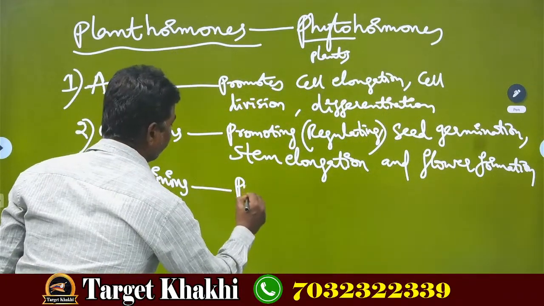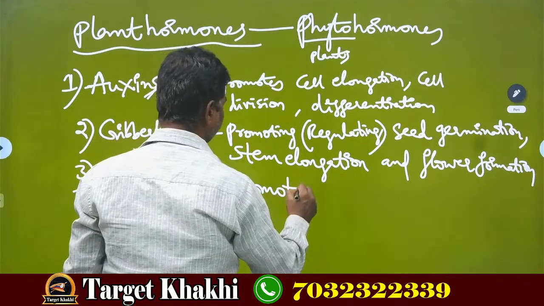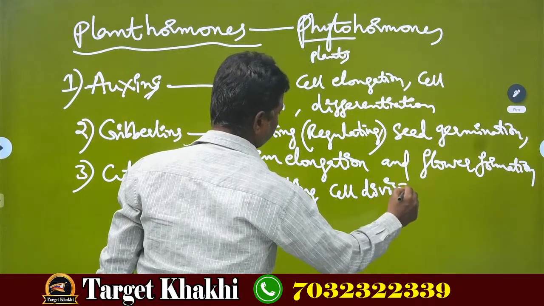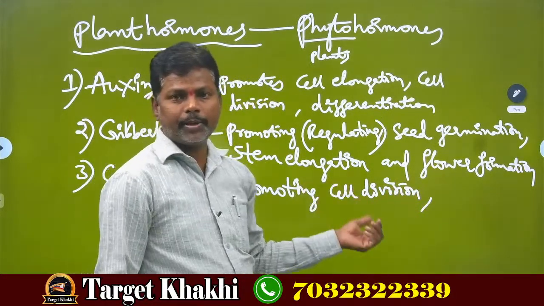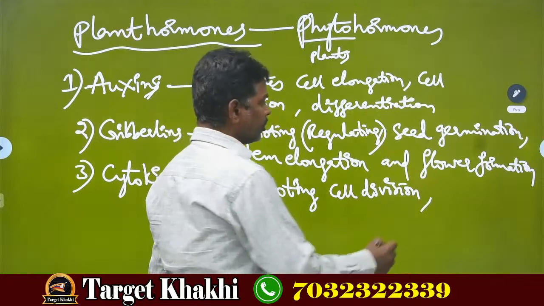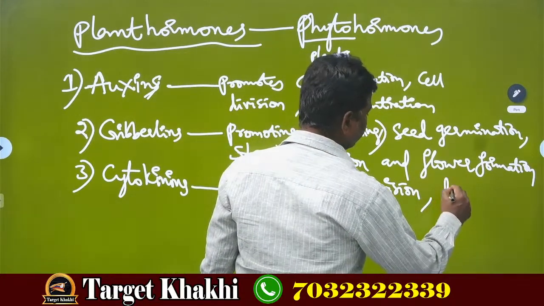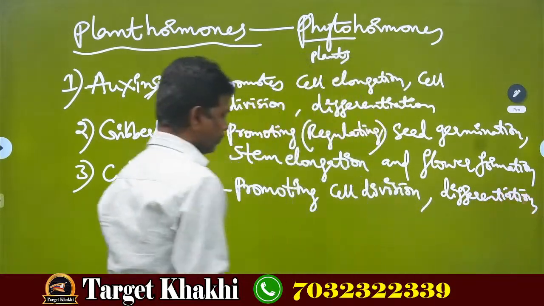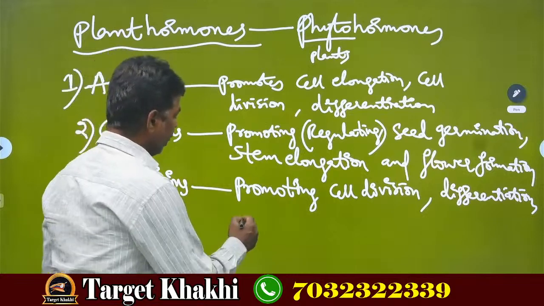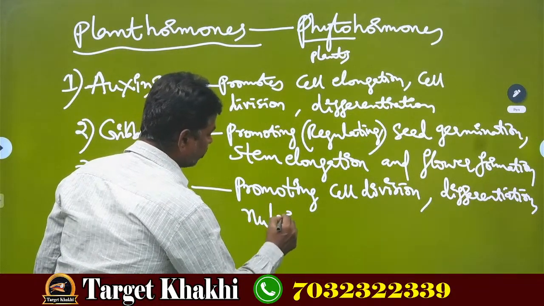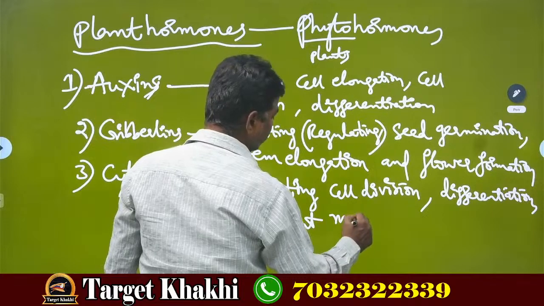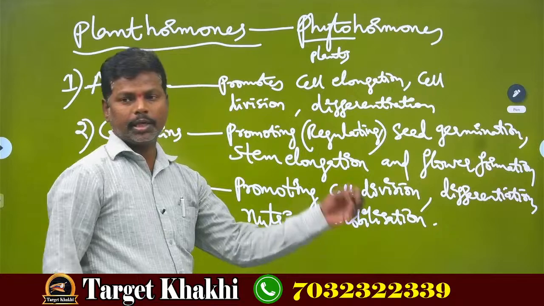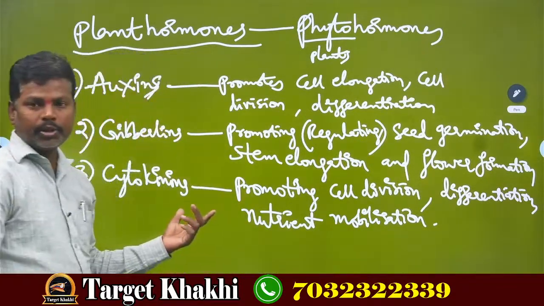They help in promoting cell division, differentiation, and nutrient mobilization. Understood everybody? This is about cytokinins.